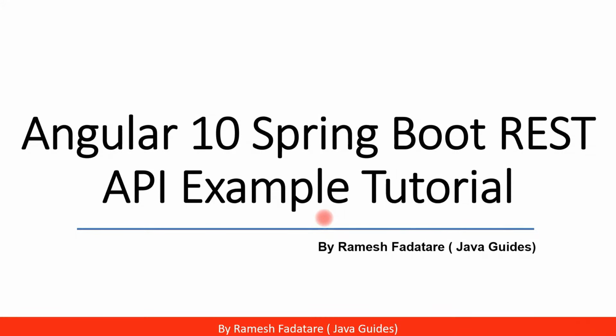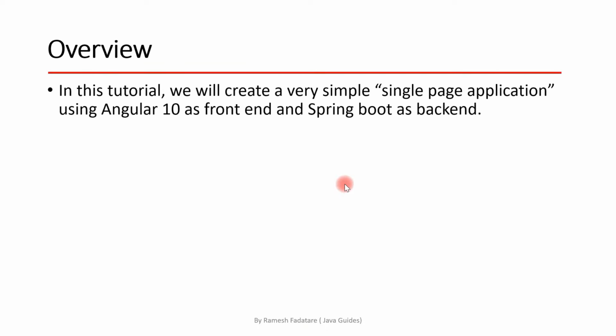Welcome to Angular 10 Spring Boot REST API example tutorial. In this tutorial, we will create a very simple single page application using Angular 10 as front end and Spring Boot as backend. We are going to use Angular 10, which is the latest release of Angular as of now, and we are going to use Spring Boot to develop a REST API. So basically we are going to develop a simple full stack application using Angular as front end and Spring Boot as backend.